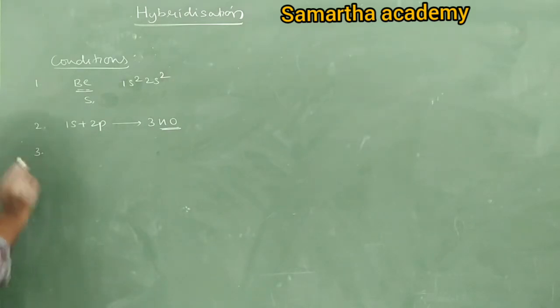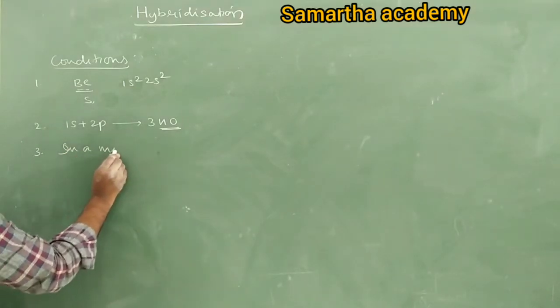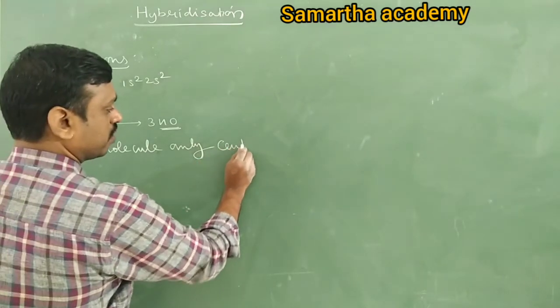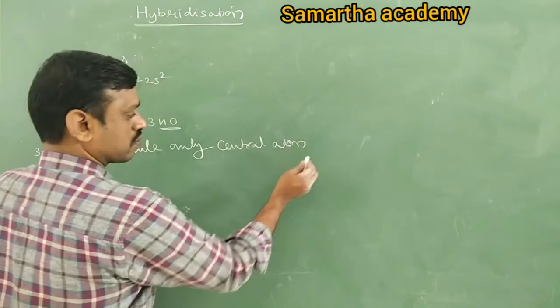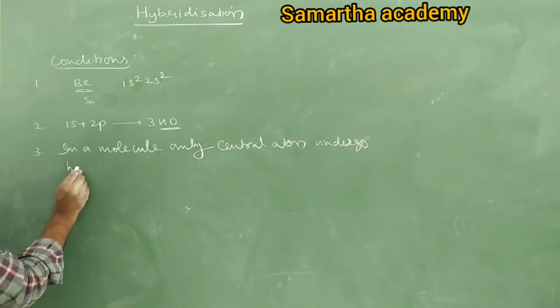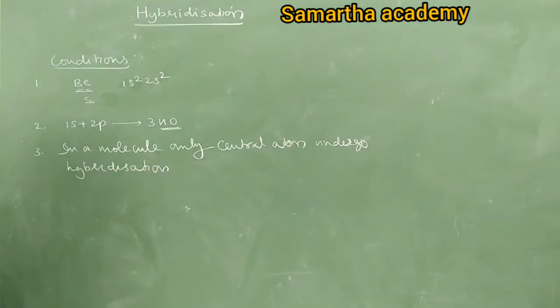Next, the third condition. In a molecule, only the central atom undergoes hybridization. Yes or no? I think this point you have not done. In a molecule, only the central atom undergoes hybridization.